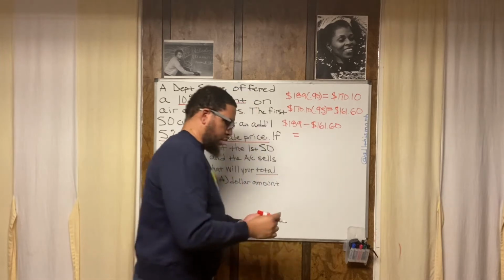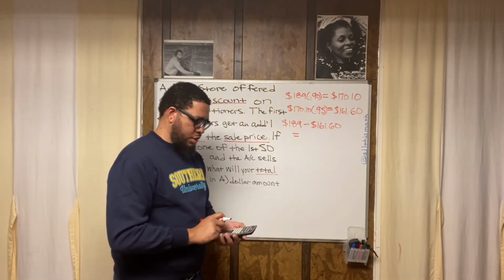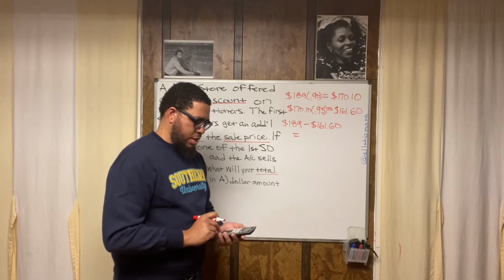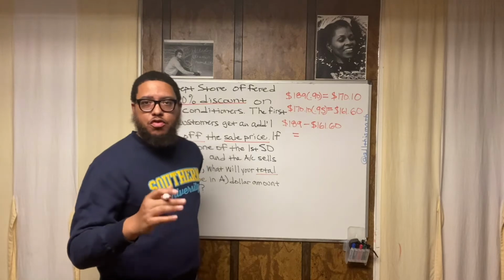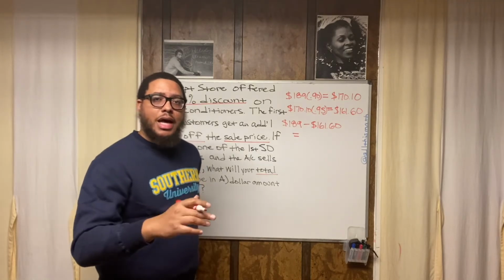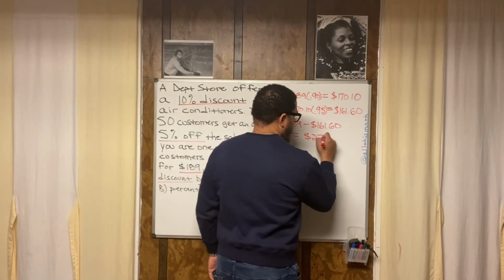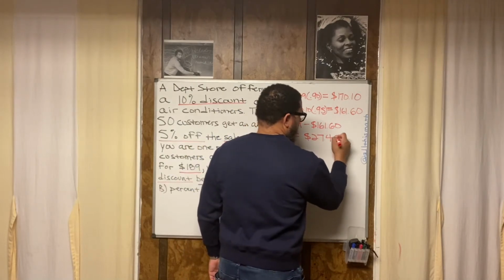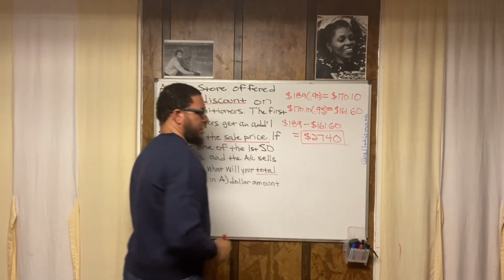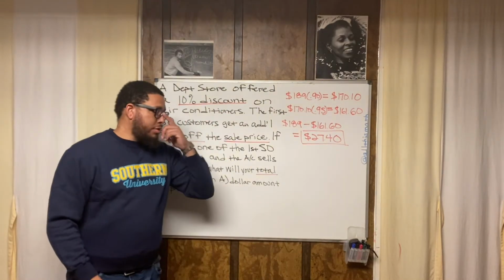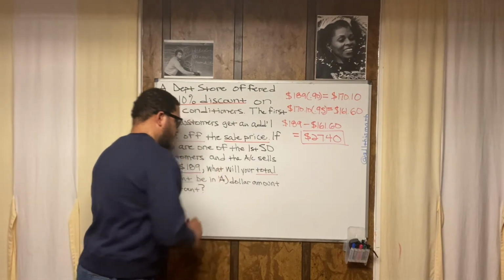Take it back to the calculator. 189 minus 161.60. I got 27.4. In math language, that's not $27.04. It's not. That's $27.40. So this is our dollar amount discount. That's our dollar amount discount, right? Now, so we did letter A. We got letter A done.